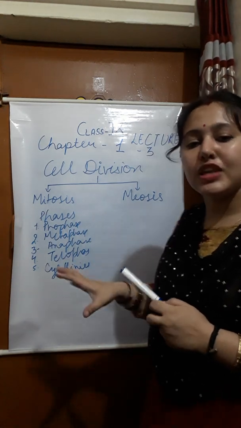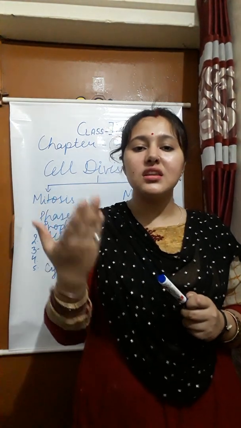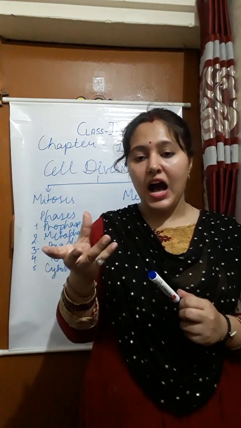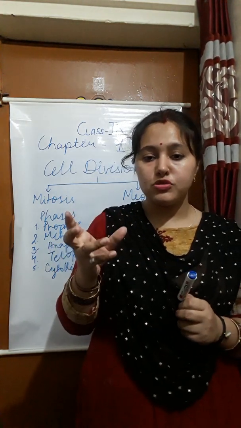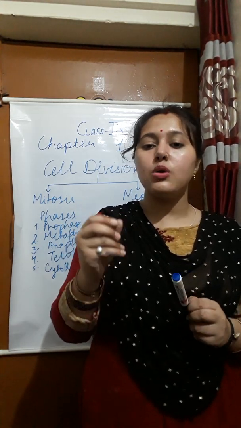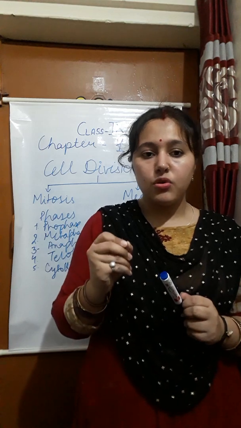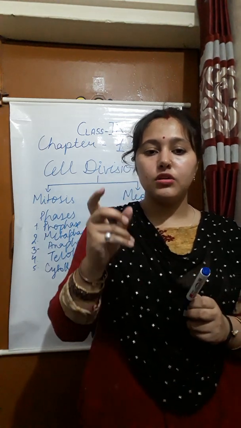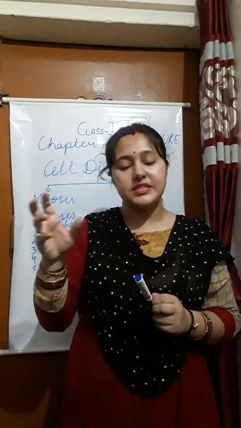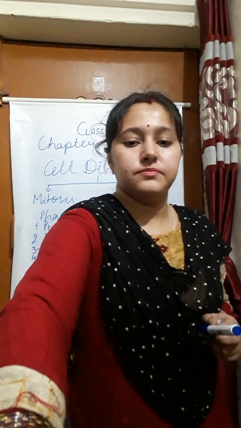Now we don't have the phases in meiosis, so I will only tell you the significance. What is the significance of meiosis? The chromosome number is halved. We have 46 chromosomes, in pairs we say 23. The maternal and the paternal chromosomes are separating in this.